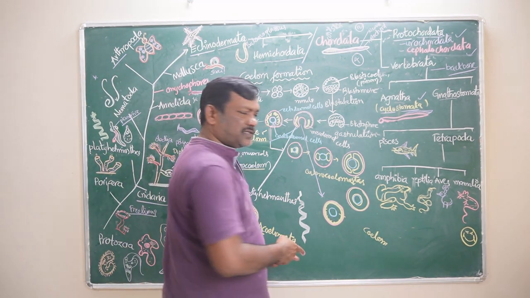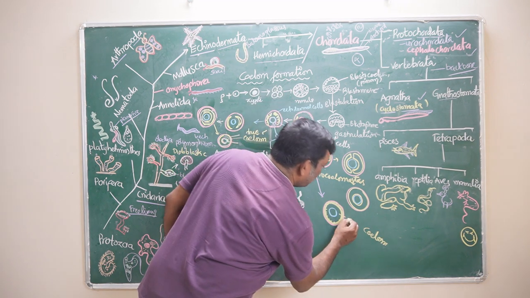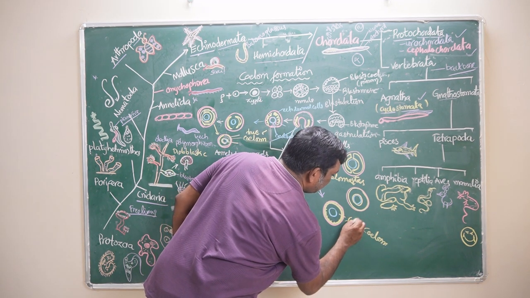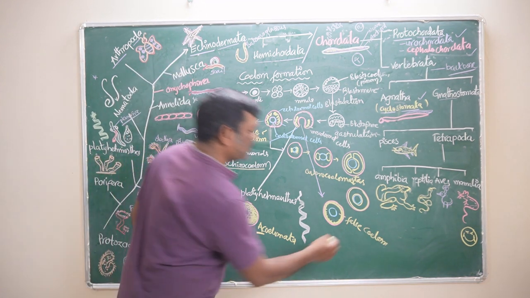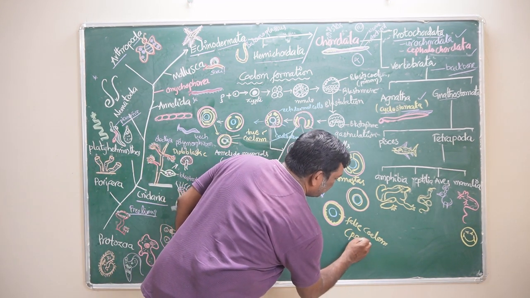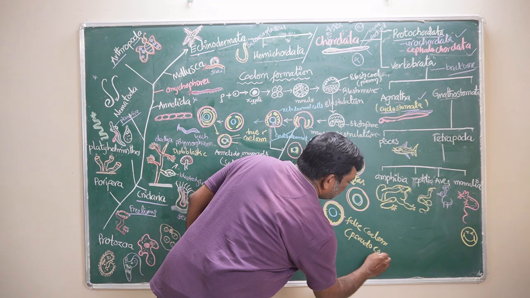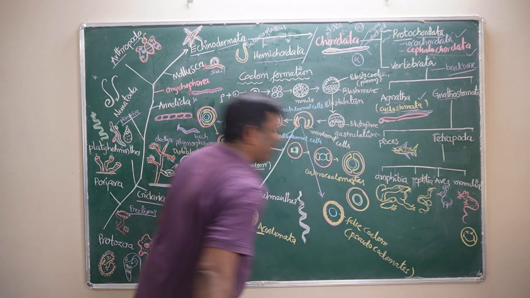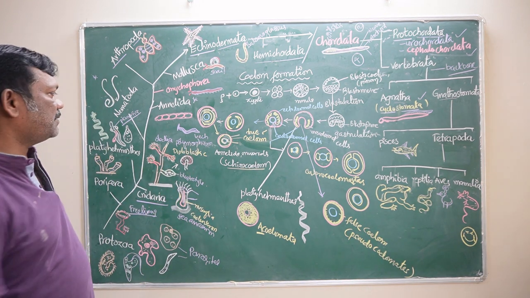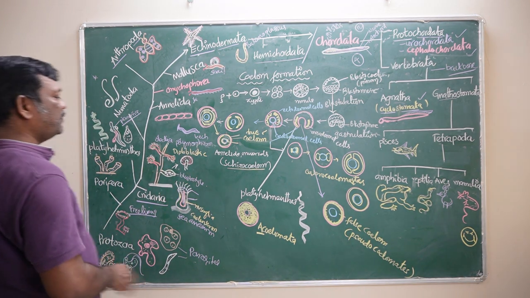Then is it a true coelom? Not a true coelom. It is a false coelom. This false coelom is also called a pseudocoelom. That's why these are called pseudocoelomates. Now we got complete information about the animal kingdom, the coelom formation.